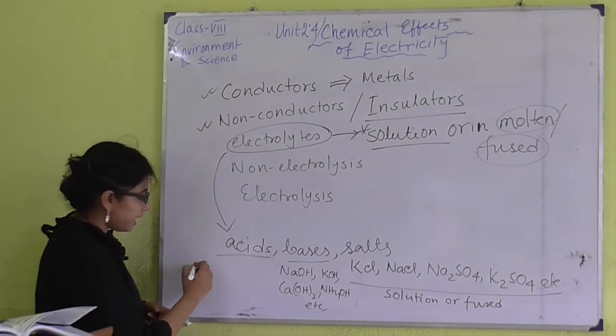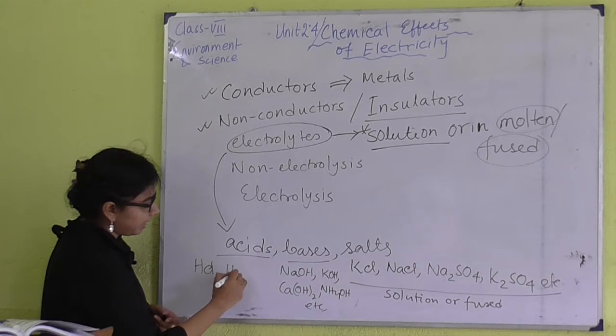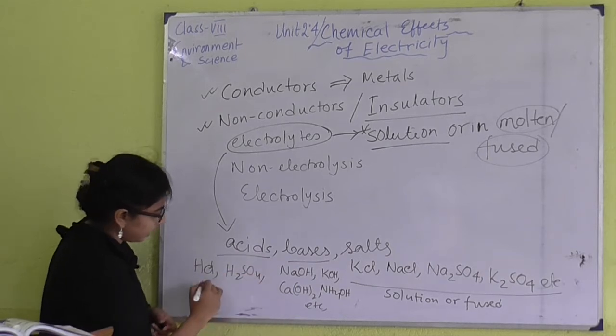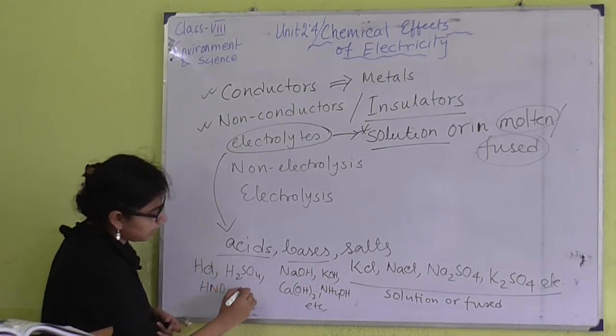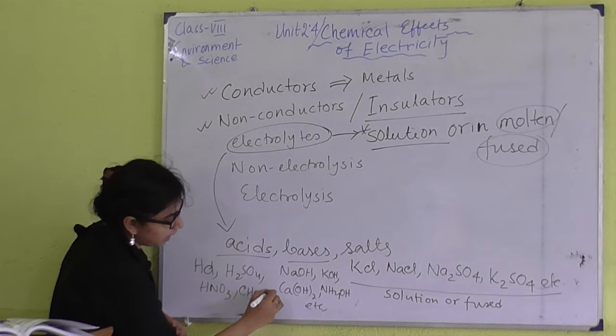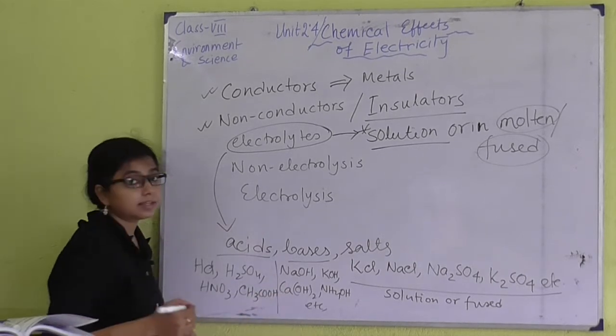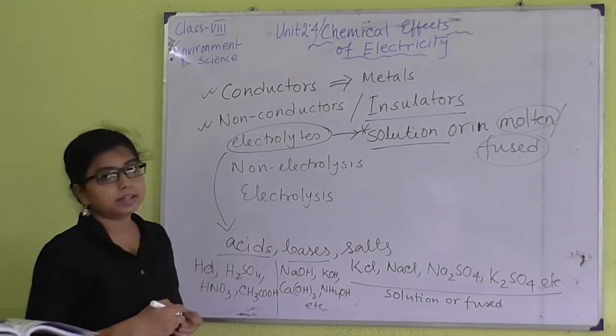And acids like HCl, H2SO4, HNO3, CH3COOH are examples of acids as well as electrolytes.